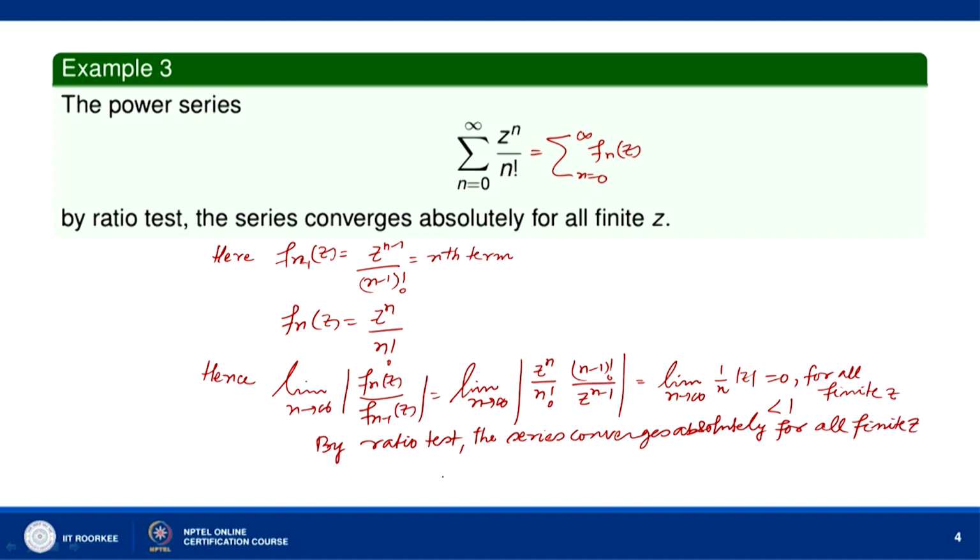Actually, it is nothing but the exponential z. This sigma n equal to 0 to infinity z to the power n by n factorial is exponential z. The given series is exponential z.